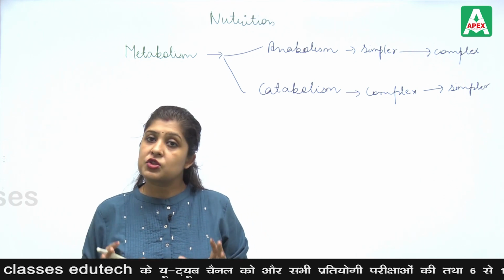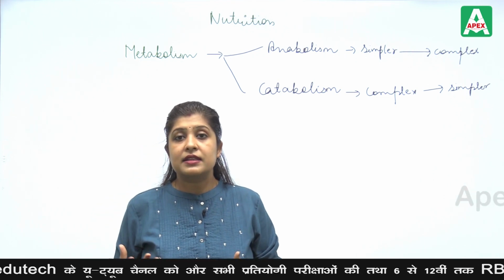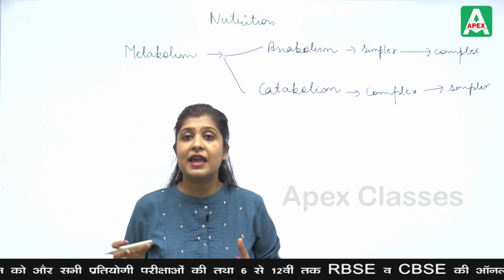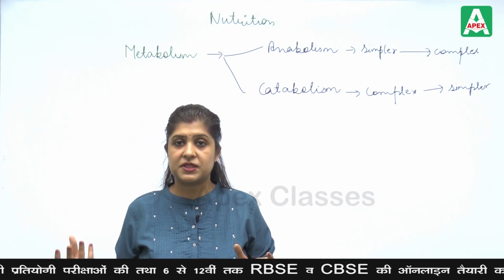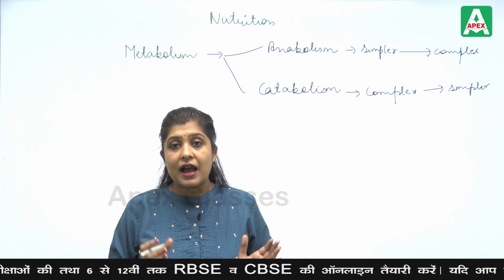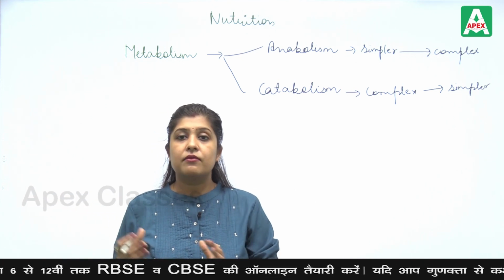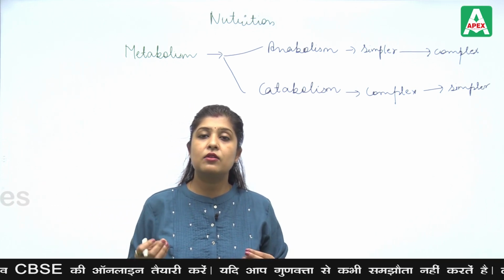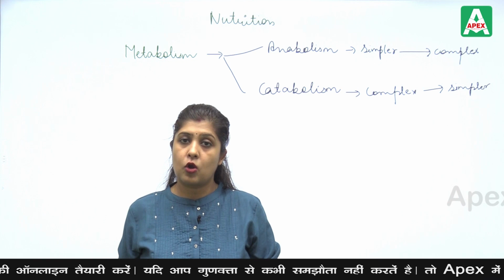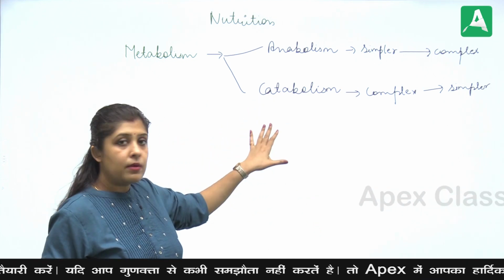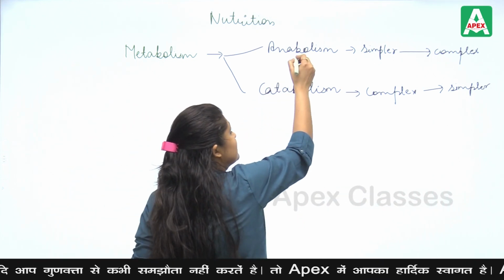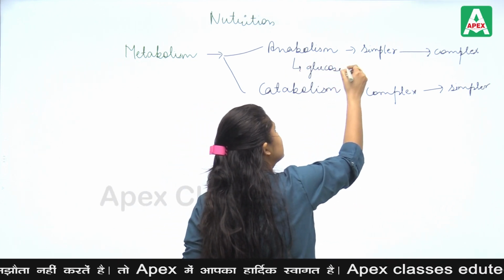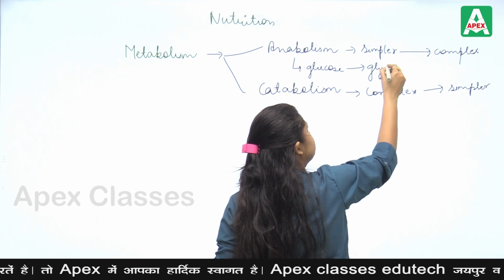Whenever we are in a starving condition, suppose we are starving for almost 1 or 2 days, this glycogen and other substances in our body will again be degraded, lysed, and converted into glucose, so that our blood glucose level will again be normal. So here anabolism is an additive activity, for example when glucose is converted into glycogen.